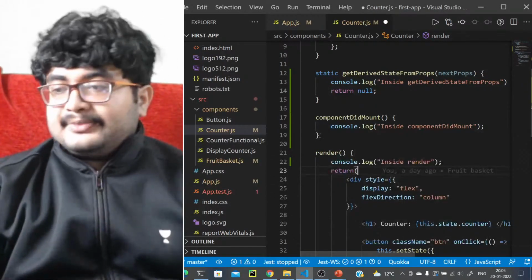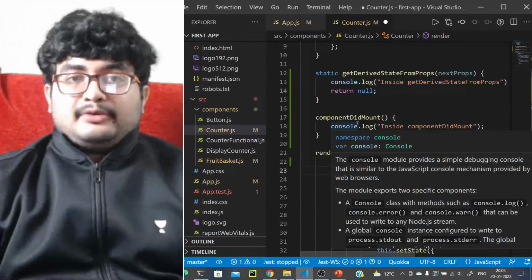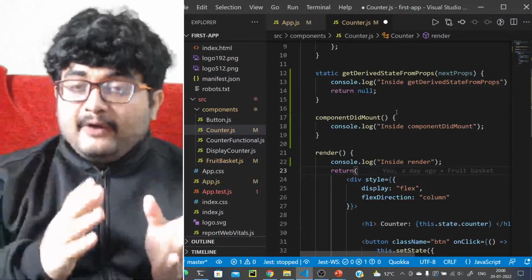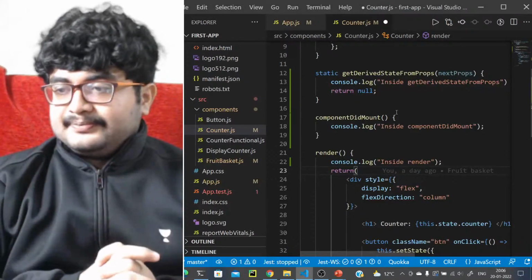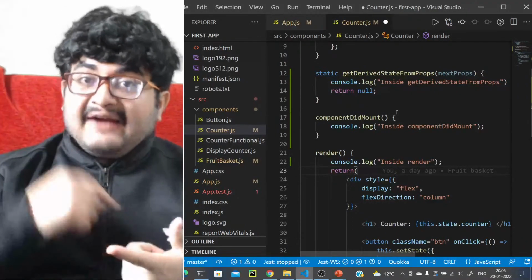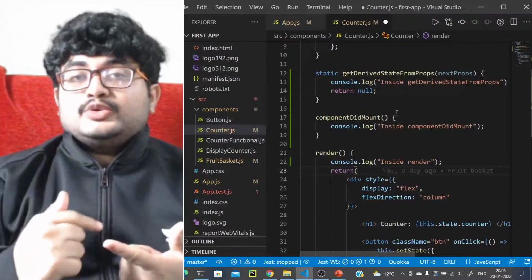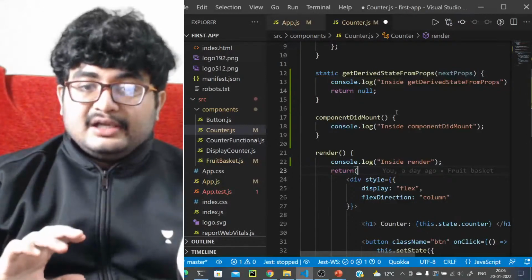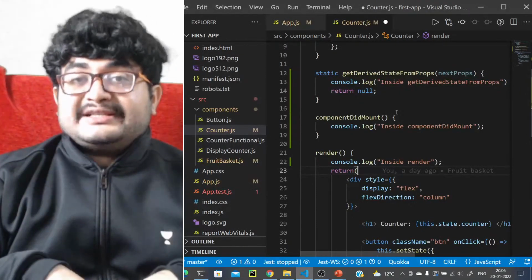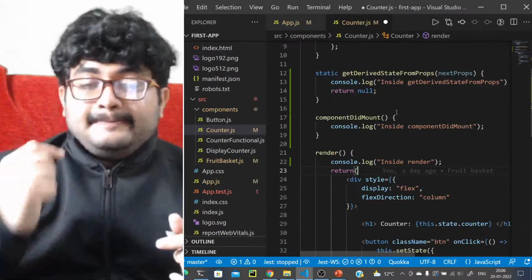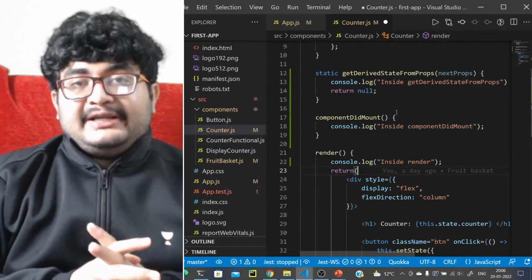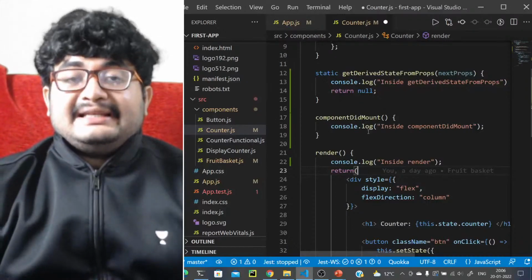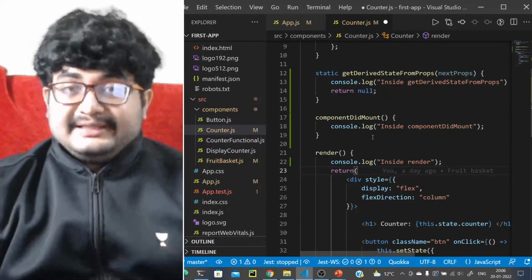Let's come to the fourth part. Now this is important: componentDidMount. It is called after render, but before the changes are made in the user interface. This is very important. So you have the screen, you have called render, you have written the JSX, but you haven't yet made the changes on the screen, that is the user interface. Before the changes are made, you are actually calling componentDidMount. So componentDidMount is the last method that is called in this cycle.